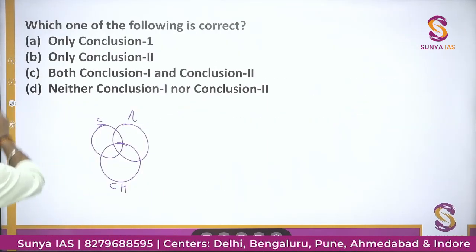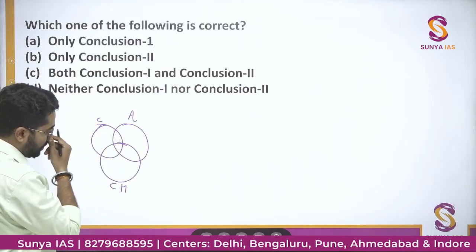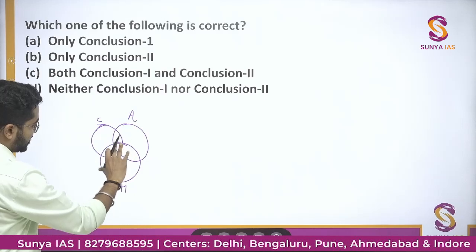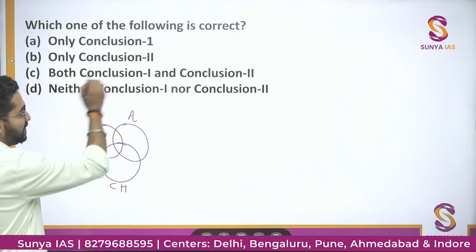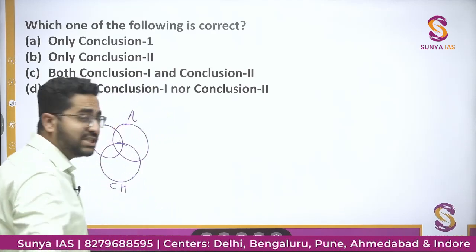All chairs are tables. So what I can do कि मैं क्या करूं, एक ऐसा table बनाऊं. Table I can all chairs. This chair will come inside table. So I can make this big diagram of table. Everything comes under the table. But I will make a general Venn diagram.